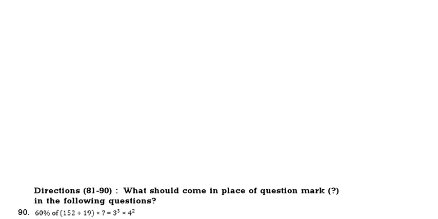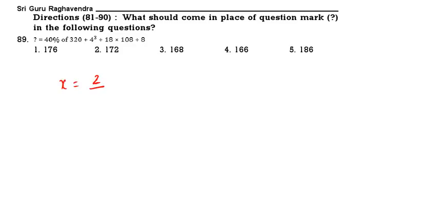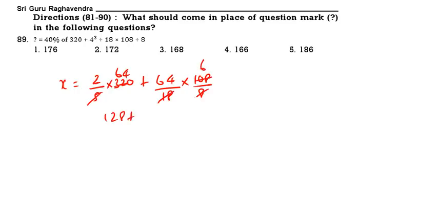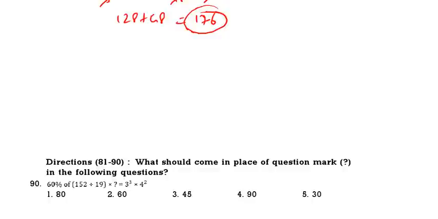Then x is equal to 2 by 5 of 320 plus 64 by 18 into 108 by 8. Now 5 6s, 5 fours, 128. This is 18 ones, 18 6s. This is 48. So total we are going to get 176. Option 1. 176 means option 1 is the correct answer. See the next one.